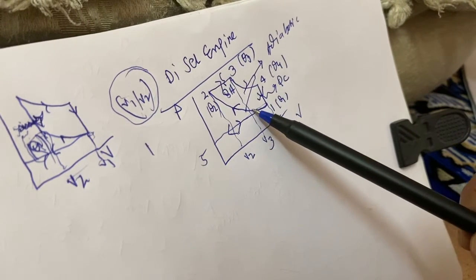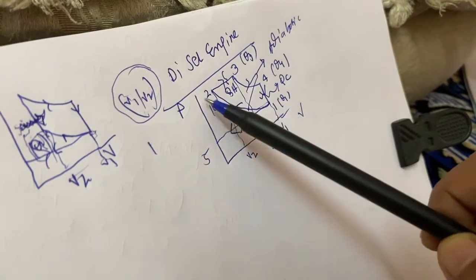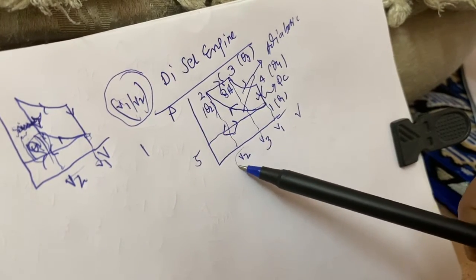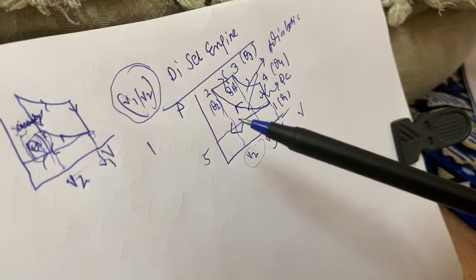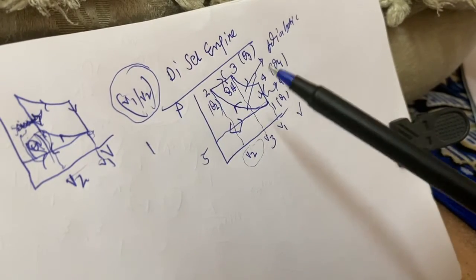So, we can compress up to a very low value of V2.